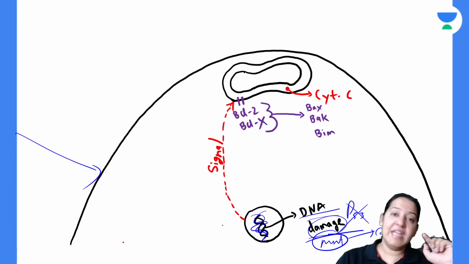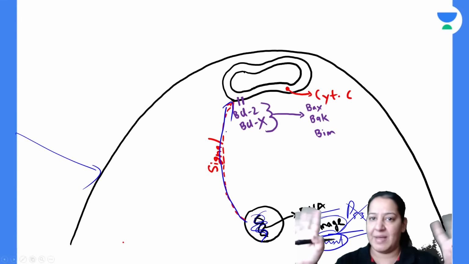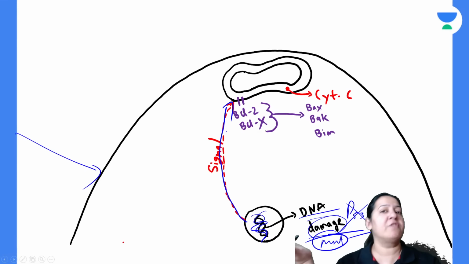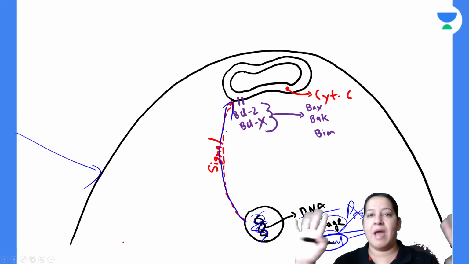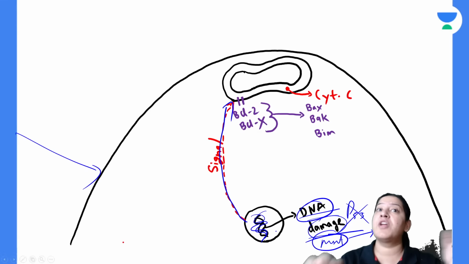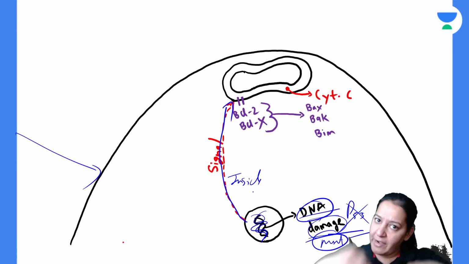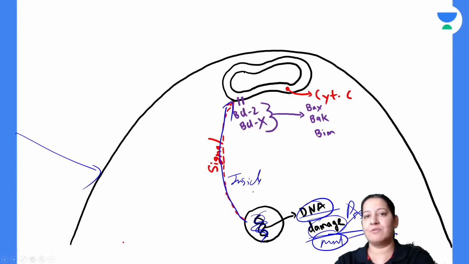So here the DNA, the nucleus, will give a signal to the mitochondria: I am damaged. Please kill the cell. Please initiate the process of apoptosis. We have to kill this cell now. This cell cannot survive more because I am damaged. The DNA is saying this to the mitochondria by sending a signal. So here the signal is coming from inside of the cell to inside of the cell. That's why it is the intrinsic pathway. Give me a thumbs up. You got it? It is the intrinsic pathway.